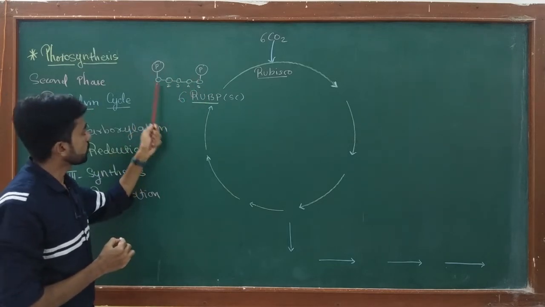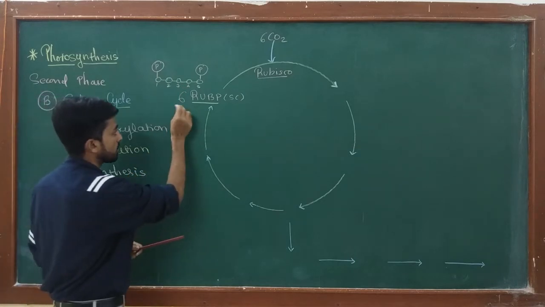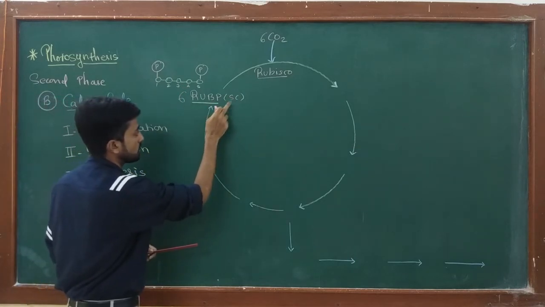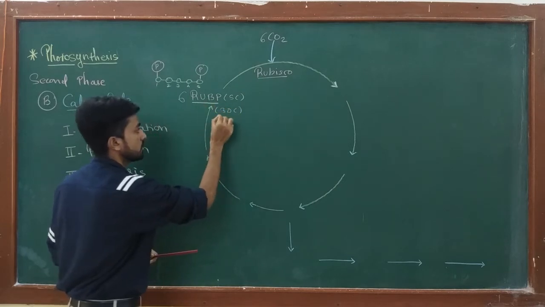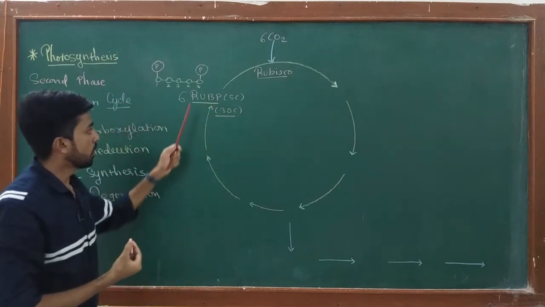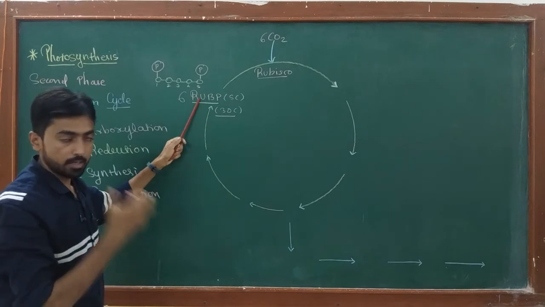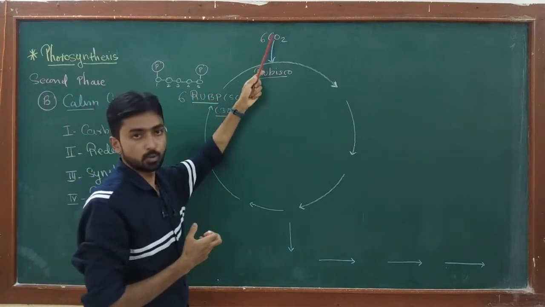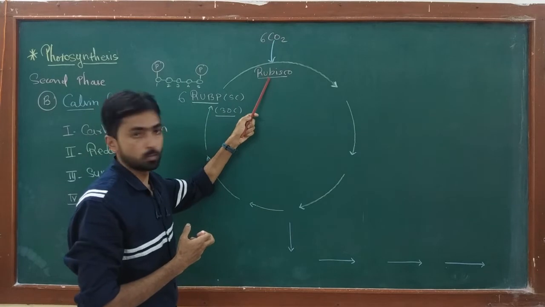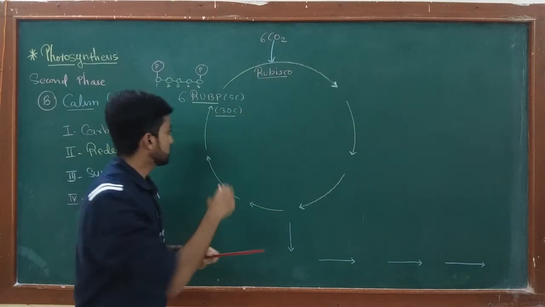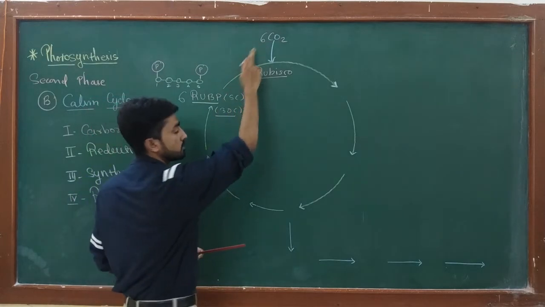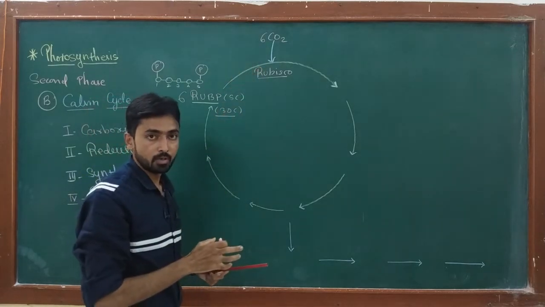Now 6 molecules of RuBP. So total how many carbons? 6 into 5, 30 carbons. 30 carbons of RuBP react with 6 CO2 with the help of the Rubisco enzyme. So how many carbons now enter the process? 30 plus 6, total 36 carbons.